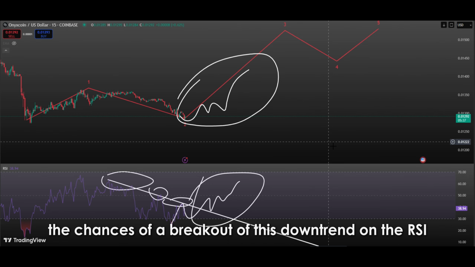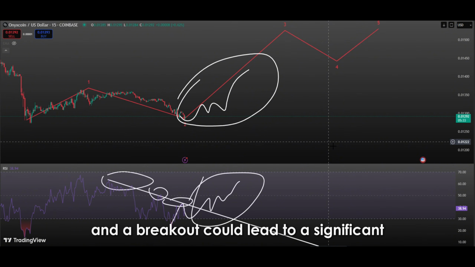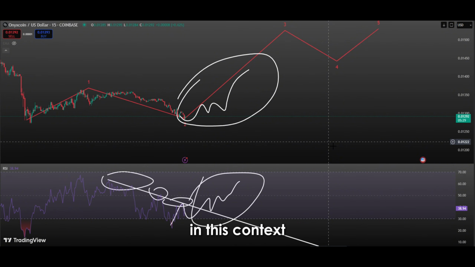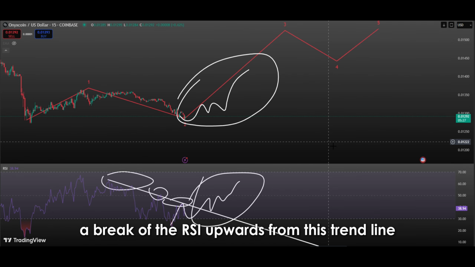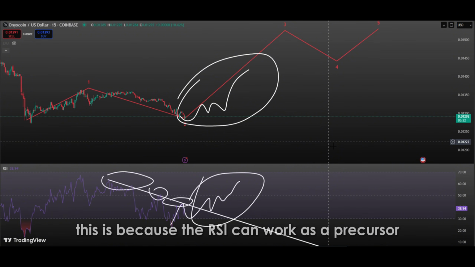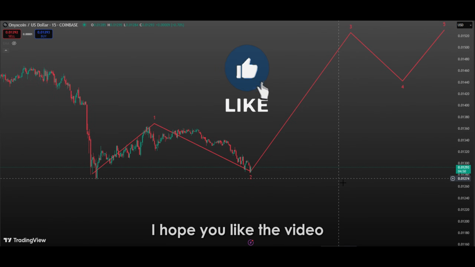Therefore, the chances of a breakout of this downtrend on the RSI look quite strong at the moment, and a breakout could lead to a significant change in the direction of the market. In this context, a break of the RSI upwards from this trend line would signal a positive momentum shift in the market. This is because the RSI can work as a precursor to price movements. RSI trends are important.